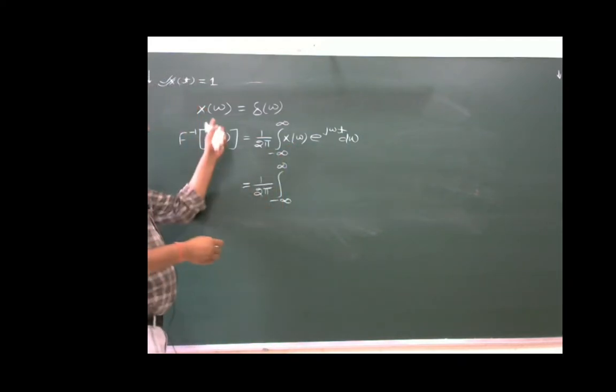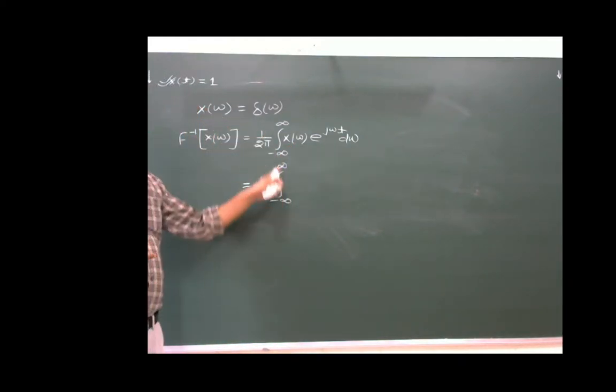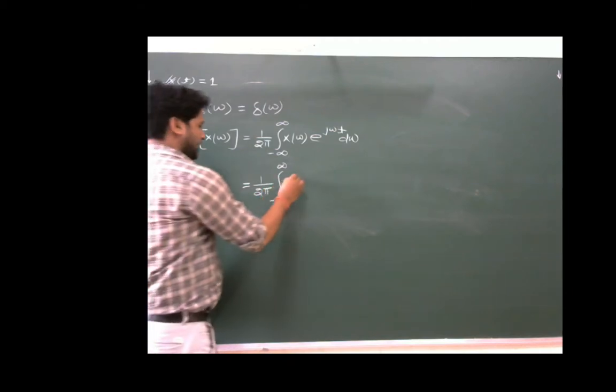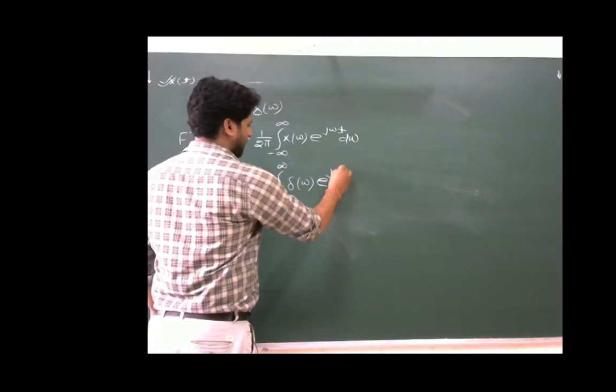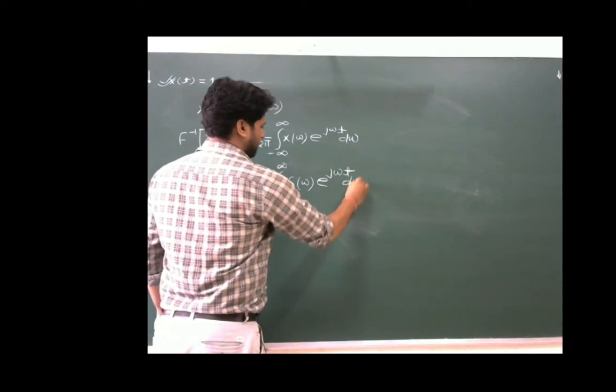In place of X(omega) I will put delta(omega) here, and this will become integration of delta(omega) e power j omega t d omega.